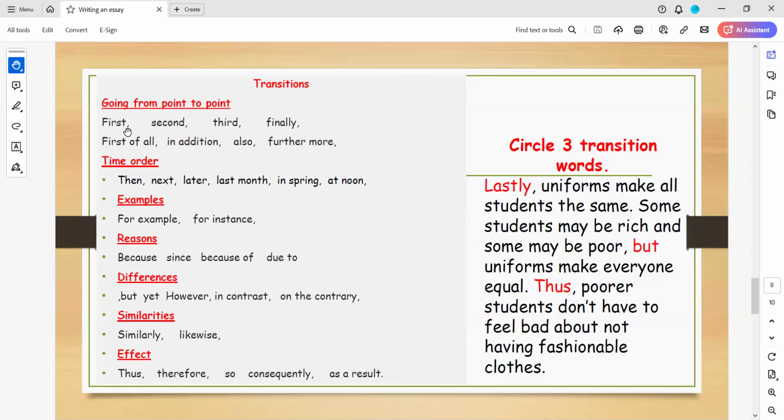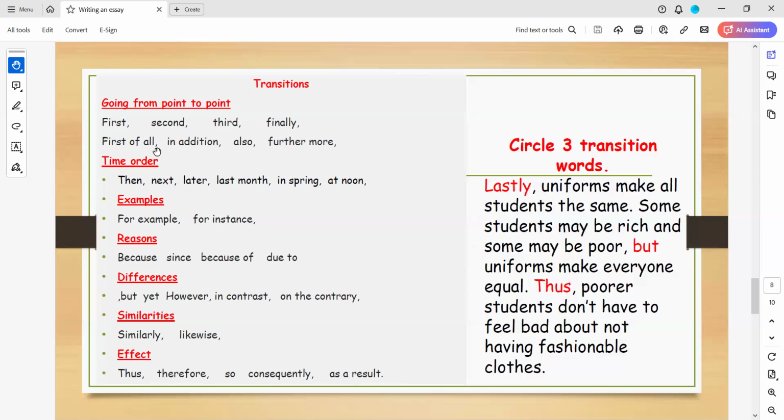There's something here after these words, for instance: first, second, third, finally, first of all. So we have here a comma. Does it come at the beginning of the sentence or at the end of the sentence? I'm talking about the comma. Yes, it comes at the beginning.